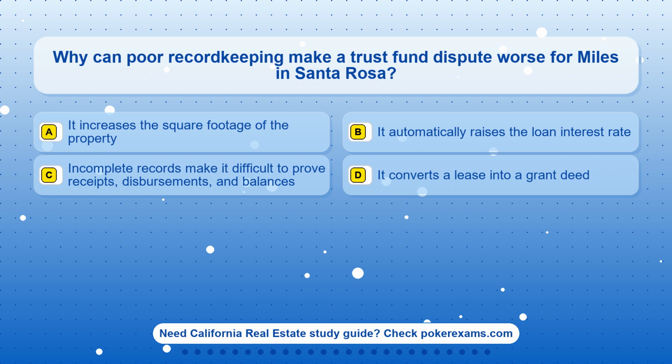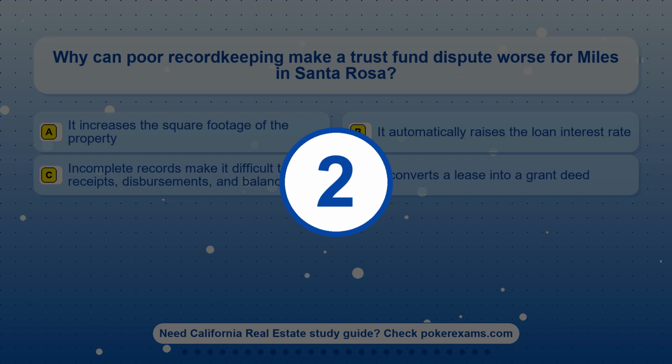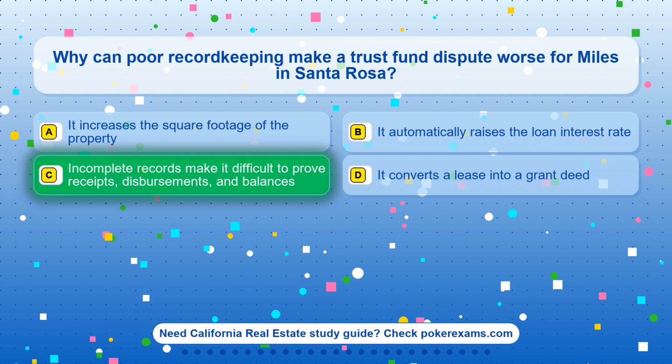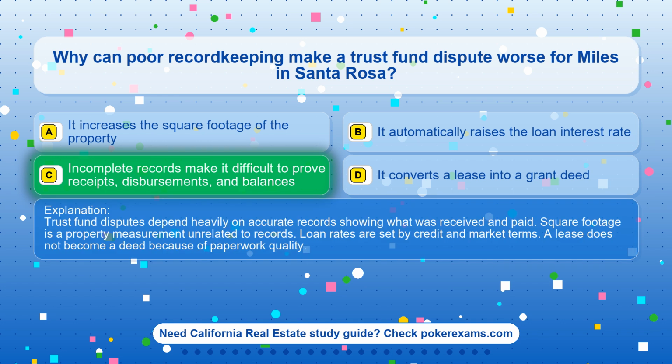Option D. It converts a lease into a grant deed. The correct answer is option C. Incomplete records make it difficult to prove receipts, disbursements, and balances. Trust fund disputes depend heavily on accurate records showing what was received and paid.